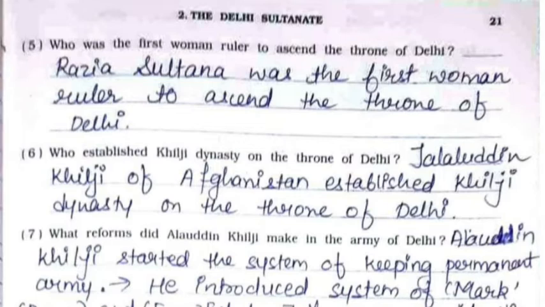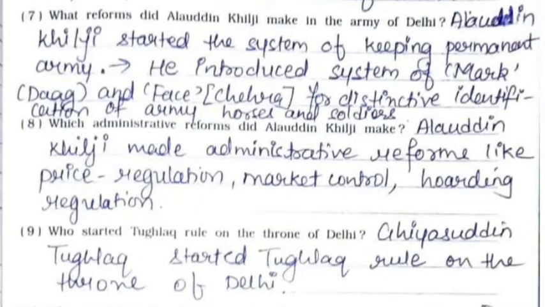Sixth, who established Khilji dynasty on the throne of Delhi? Jalaluddin Khilji of Afghanistan established Khilji dynasty on the throne of Delhi. Seventh, what reforms did Alauddin Khilji make in the army of Delhi? Alauddin Khilji started the system of keeping permanent army. He introduced a system of mark and face for distinctive identification of army horses and soldiers. 8th, which administrative reforms did Alauddin Khilji make? Alauddin Khilji made administrative reforms like price regulation, market control, hoarding regulation, etc.